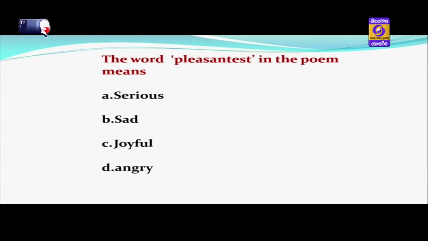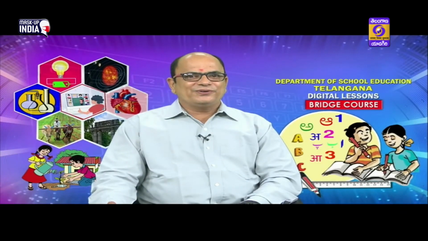And the next one is, the word pleasantest in the poem refers to serious, sad, joyful or angry. If you get back to the poem, why do you think it the pleasantest thing ever a child can do? So the word pleasantest means joyful or very, very happy.